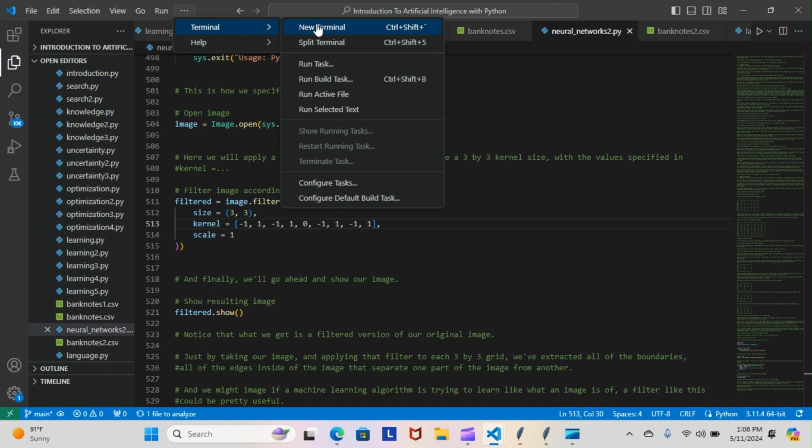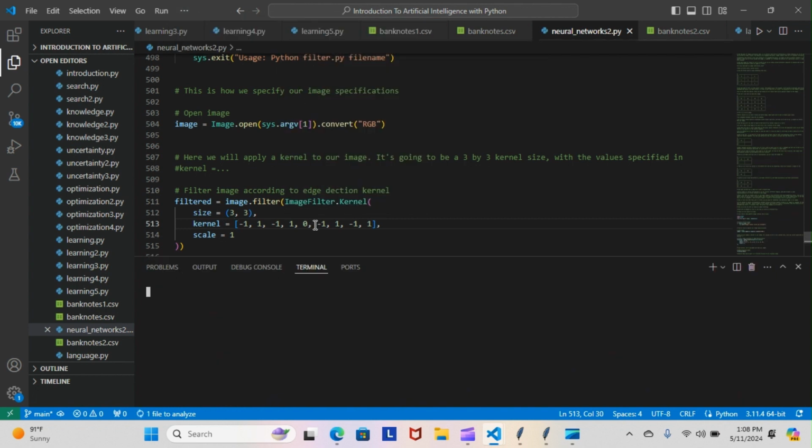Like I said, I changed the numbers around. If you remember, the kernel values were -1, -1, -1, -1, 8, -1, -1, -1, -1. As you can see now, we have -1, +1, -1, +1, 0, +1, -1, +1, -1. We're going to run it like this to see exactly what we come up with. Like I said, at first I thought this was my favorite alteration to the image filter.